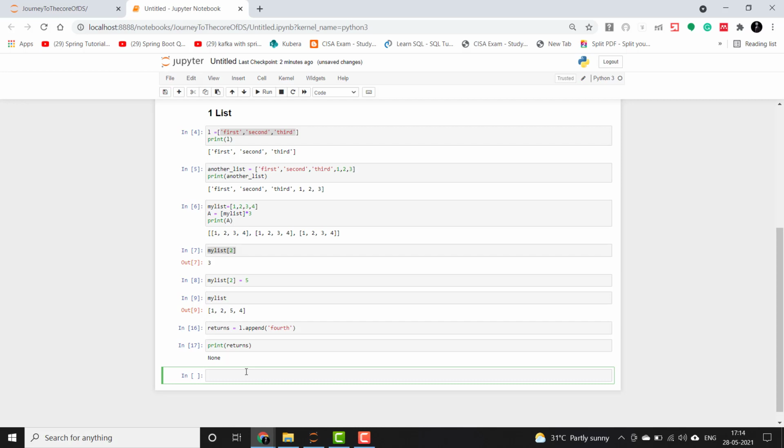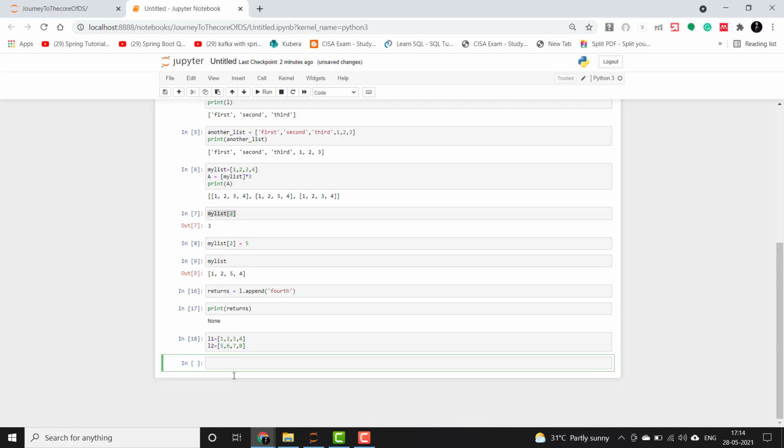Okay, so there is one more operation that we can do here, that is extend. So extend we use when we want to combine two lists, or we want to combine the elements of the two lists. So let's say that we have one list L1 equals 1, 2, 3, 4, and another list L2 which has 5, 6, 7, 8.